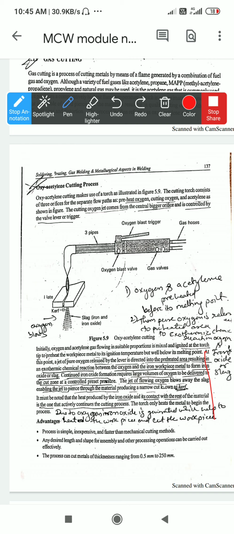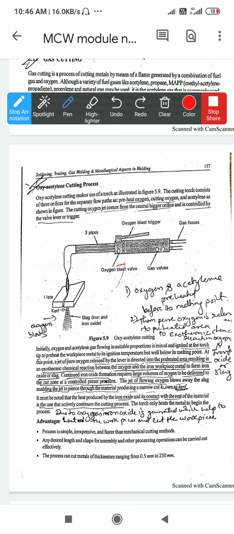Now, you can see there is a torch over here. In this torch the gas valves are connected by means of a housing, and the oxygen blast trigger is given, and there are 3 pipes. One is the oxygen blast and the gas valves are there, from where a neutral flame is given. By this neutral flame the workpiece is first heated, then preheated, and afterwards the oxidization flame is introduced after the neutral flame.